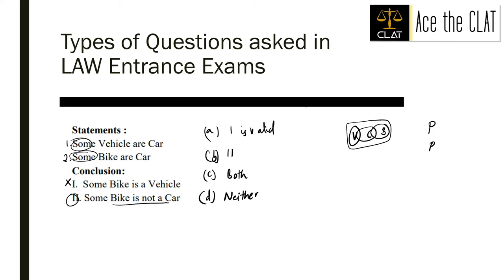Conclusion 2, if you look at this, it is an immediate inference from statement 2, right? The first one says some bikes are cars and second one says some bike is not a car. Well, this cannot be true because when we say some bikes are cars, we can never infer that some bikes are not cars. This is quite obvious, right? So that is why in this question our answer would be D. Let us move ahead.